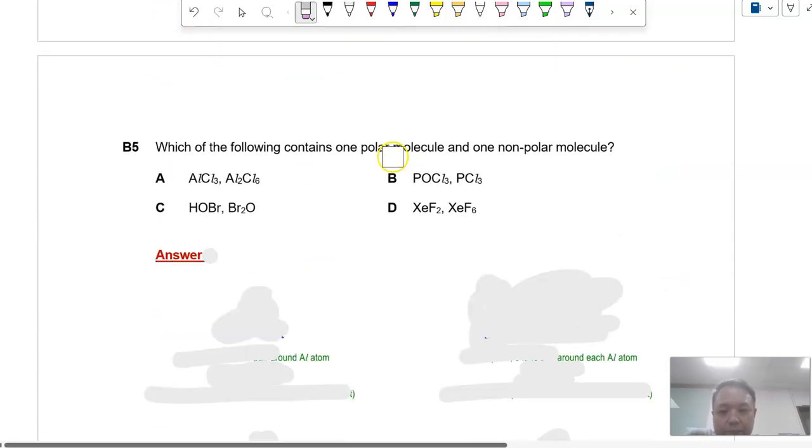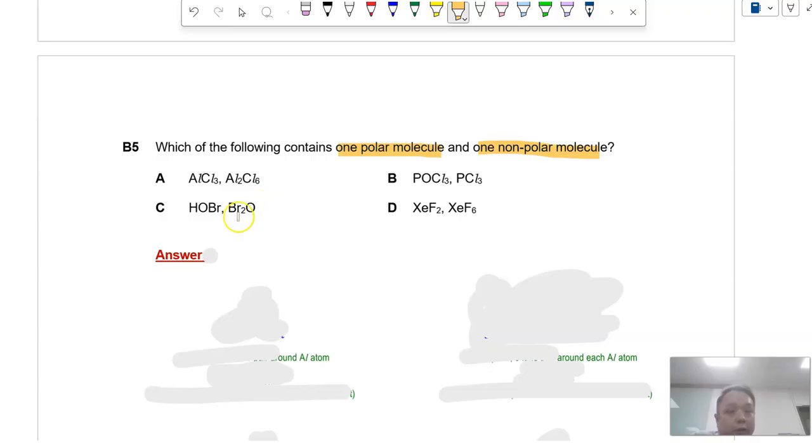Okay, for the last question, B5, this is the most painful question of the lot. We have to determine one polar and one non-polar molecule. So you have a series of compounds. The whole idea is that we need to consider the dot and cross, consider the shape using VSEPR before we can consider the polarity. So I know that it's going to take a long time. My suggestion is for you to pause the video, try to draw the dot and cross, try to determine the shape, and therefore the polarity. Alright, I'm going to teach you a shortcut after this.